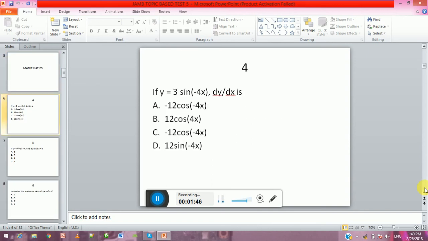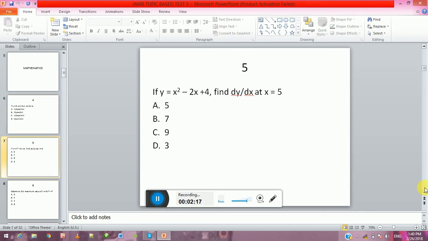Mathematics. If y is equal to 3 sine minus 4x, then dy over dx is A. minus 12 cos minus 4x, B. 12 cos 4x, C. minus 12 cos minus 4x, D. 12 sine minus 4x. I think the answer should be minus 12 sine minus 4x. So take note of the option C.